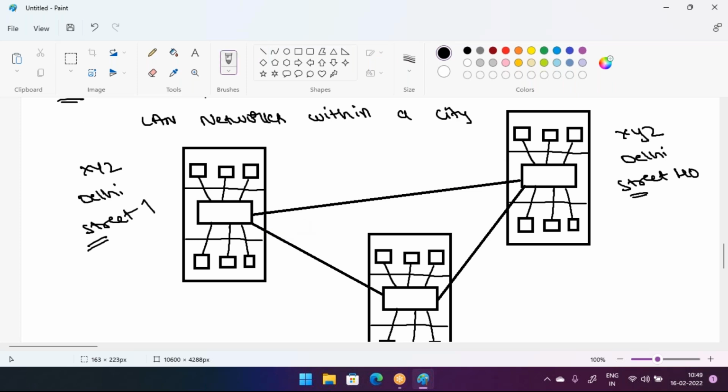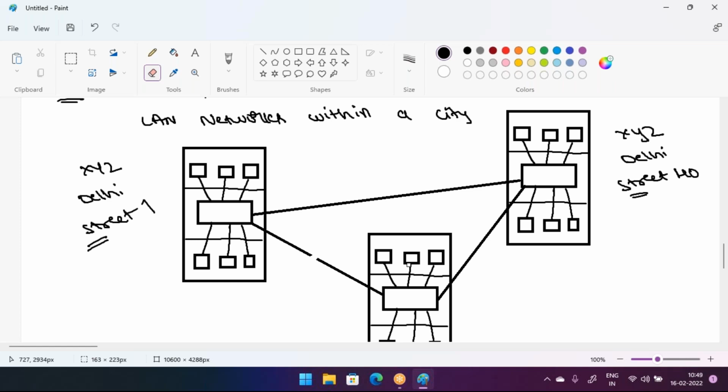Suppose in the future any one of the cables breaks down. Now what is happening, guys? You can lose your communication. That is the problem you can face.